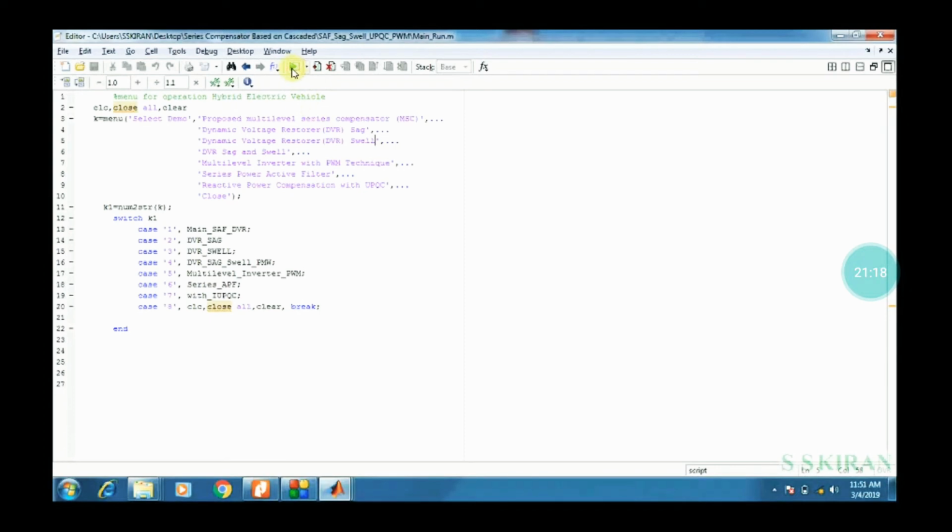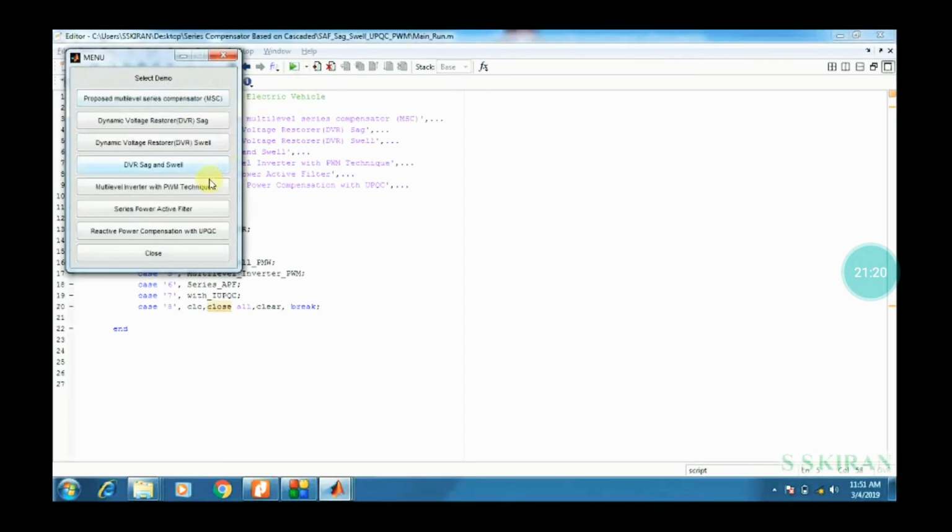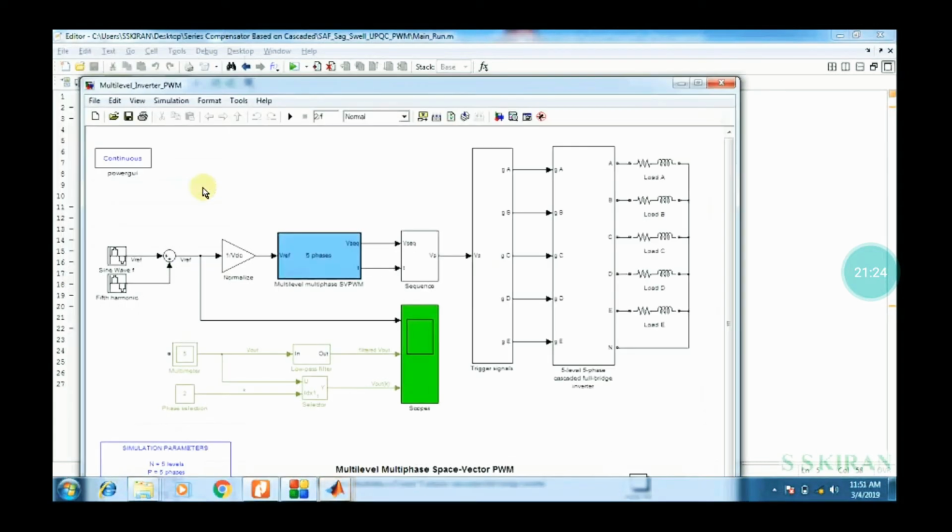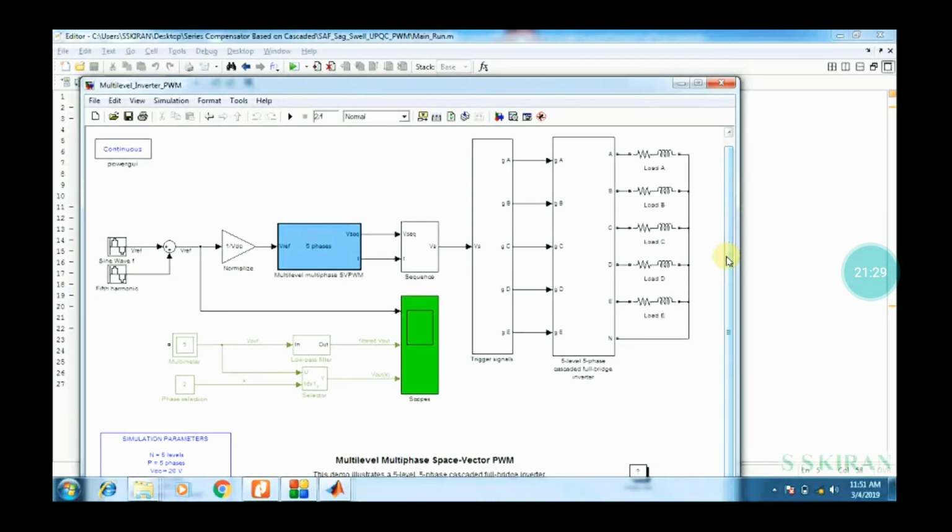At the same time you can also observe the next one, a multilevel inverter with the PWM technique, and then you get the outputs there. This is with the PWM technique, which is very important: the multilevel multiphase space vector PWM technique.